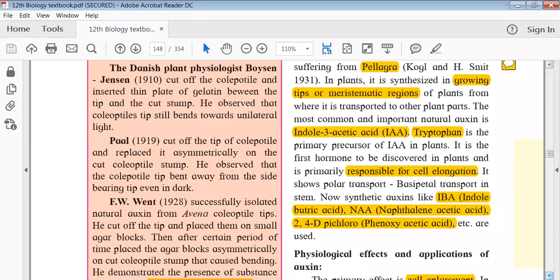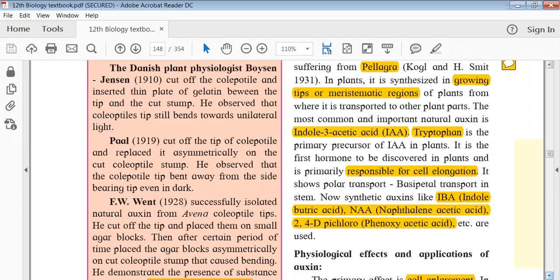It is the first hormone to be discovered in plants and is primarily responsible for cell elongation, as I mentioned previously also. Okay, so what is its function? Cell elongation and cell growth. Now, as I mentioned, it is synthesized in the tips basically. So if it is synthesized at the tips and goes to the other parts, definitely transport is an important factor, right?